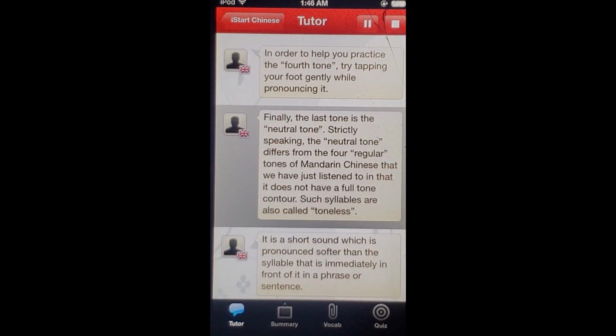Finally, the last tone is the neutral tone. Strictly speaking, the neutral tone differs from the four regular tones of Mandarin Chinese that we have just listened to in that it does not have a full tone contour. Such syllables are also called toneless.